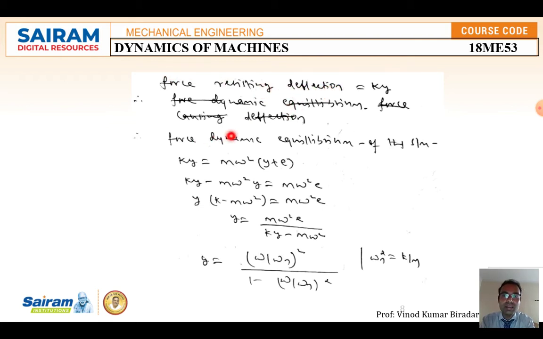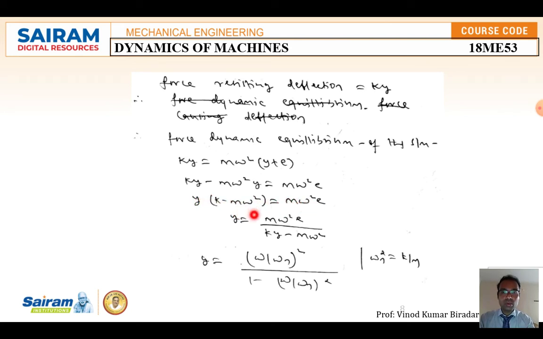From the dynamic equilibrium of the simple harmonic motion system, that is from D'Alembert's principle, F is equal to ma. So ky is equal to Mω²(y+e). The resisting force is equal to the deflection force. To simplify this again, take the right-hand side term to the left: ky minus Mω²y is equal to Mω²e. Here y is common, so (k minus Mω²)y is equal to Mω²e.